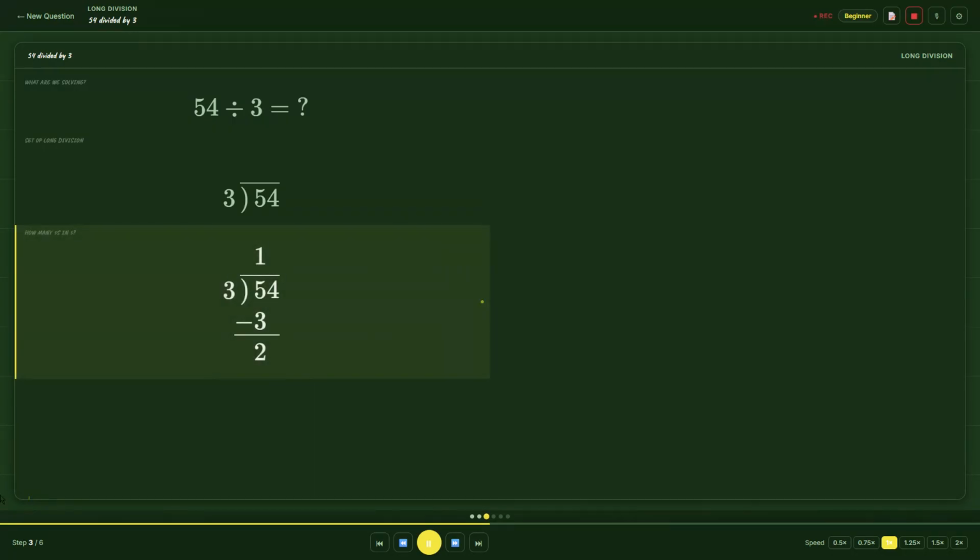First, look at the 5. How many times does 3 fit inside 5? Just one time. 1 times 3 is 3. Now take away 3 from 5, and we have 2 left over.